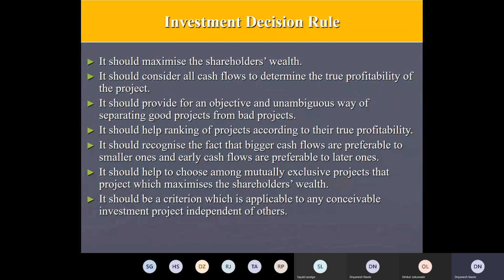So main points are it should maximize the shareholders' wealth. It should consider all the cash flows. It's not that only 3 or 4 years cash flows are considered for evaluating, and the other 3 years, although the cash flows are available, we are not considering in our method. That we'll see in which methods it happens. Then it should give importance to the bigger cash flows as compared to the smaller ones, and earlier cash flows as compared to the latter ones. So your method should capture this in the logic you are using for evaluation. Fine. So we'll see the list now.